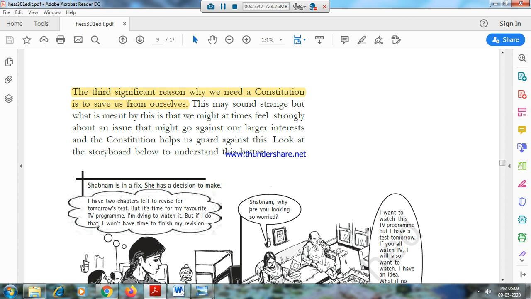Some parts of the Constitution are amendable. Some parts of the Constitution are not amendable. So we cannot change them. The Constitution itself says you are having a democratic republic and you cannot change it. So the founders of the Constitution have laid this rule very strictly. So these are the three significant reasons why we are having a Constitution.